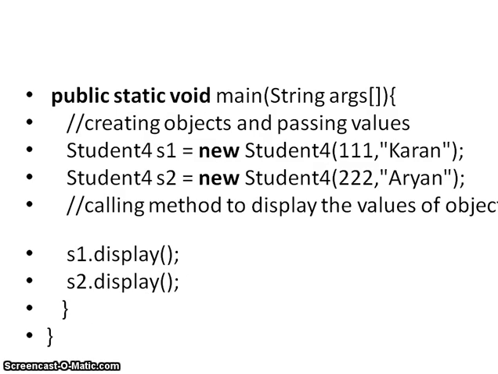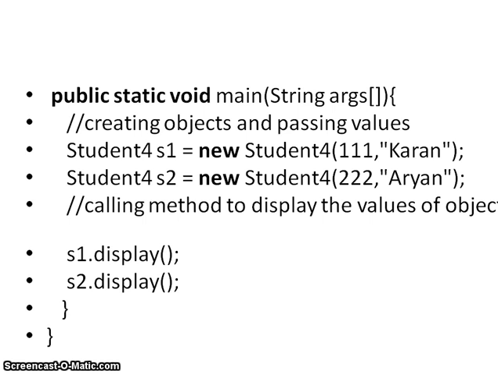Now in the main method I am going to create two objects for the Student4 class. s1 will be one object and s2 will be the other object. Here I have to pass the parameter values at the time of creating the object. So in the first object, s1, I am passing the values. This 111 will be the id and the second parameter will be the name of the student.